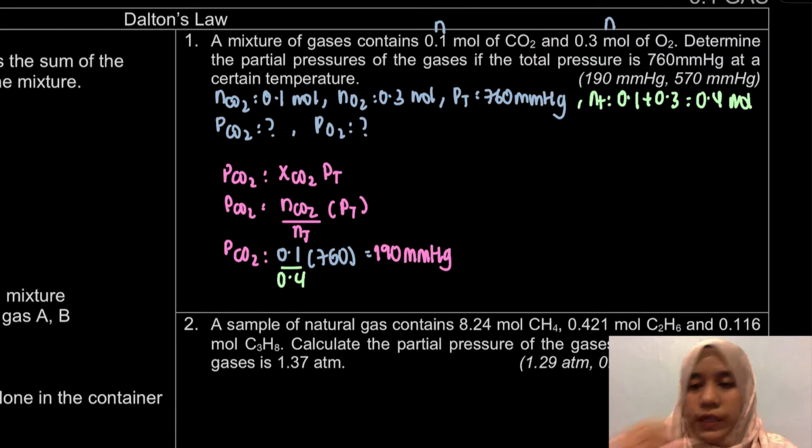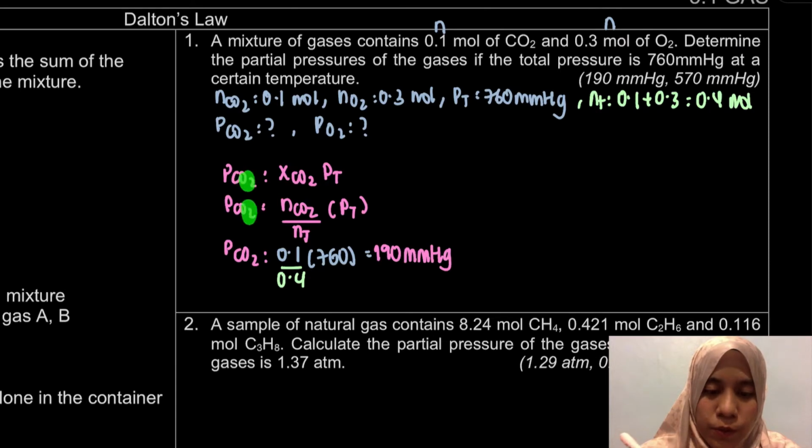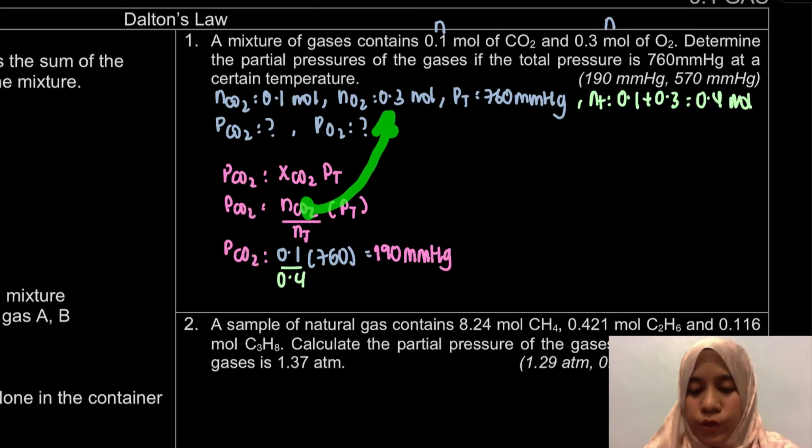So, how to calculate the O2? It is the same as this. The only difference now is that it is O2. This is O2, O2, O2. And the number of mole of O2 in this case is 0.3.